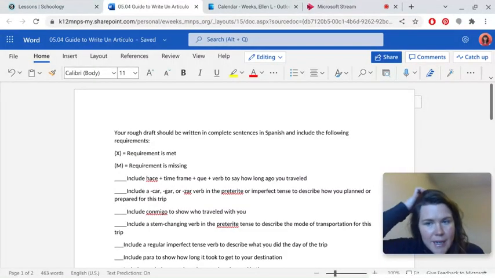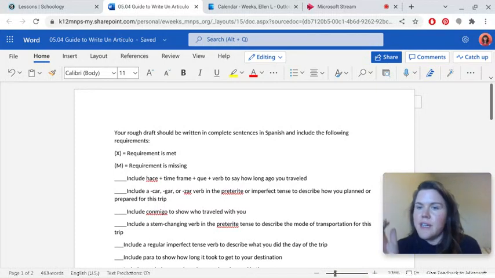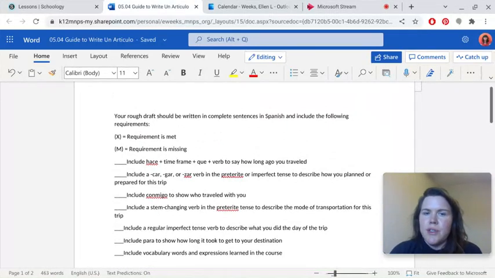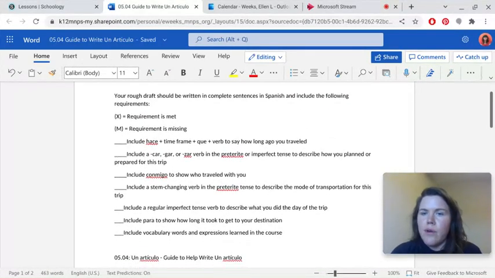Okay, so the guide is going to be posted in your material section, and this is what it will look like. I will usually put the list of requirements up at the top. It's very similar to the feedback that I give you when you submit your assignment. So it's a checklist to help you understand what requirements you've met and what requirements you are missing.